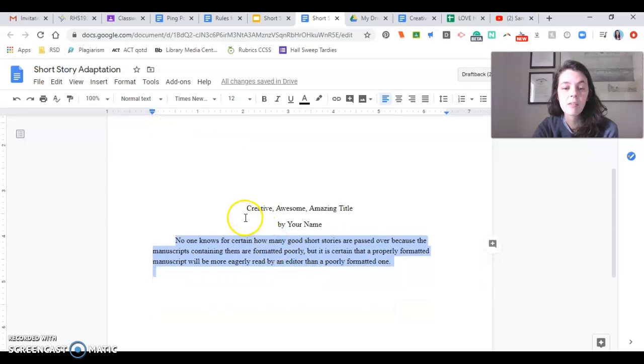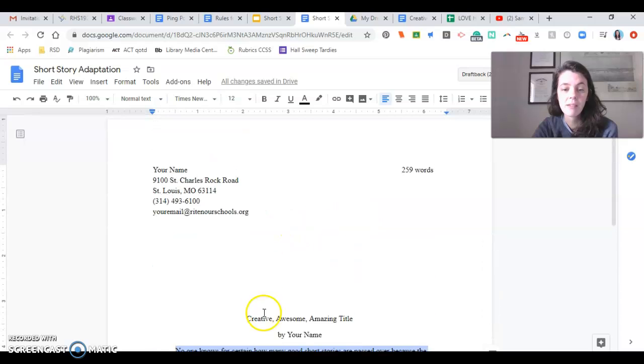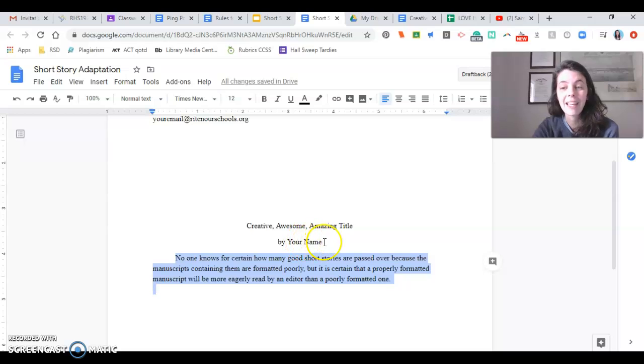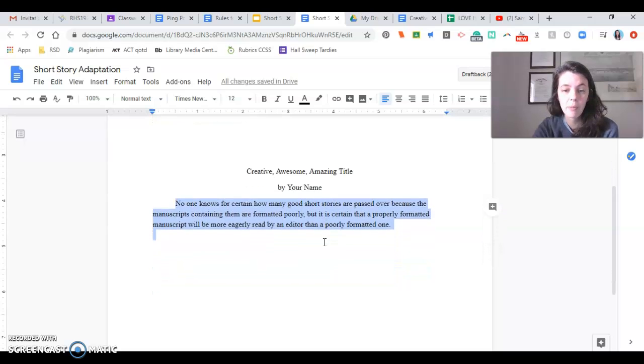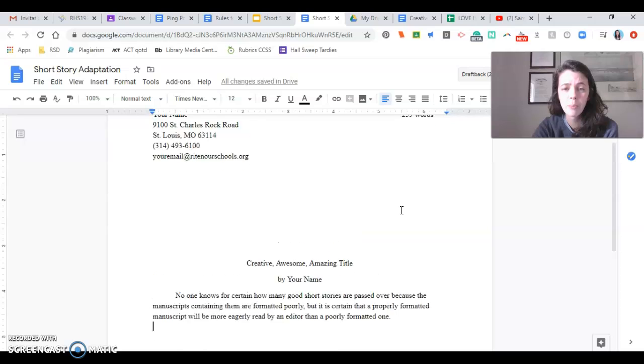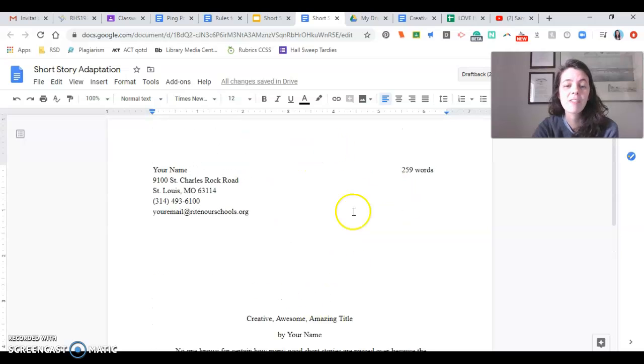up top. This is where your title goes. Yes, I know that there's a whole bunch of white space here, but that's what it should look like. And you put your name again, because again, this is what a proper manuscript form looks like. This is just a reminder that manuscripts that are not formatted well don't usually get looked at very often. So you will highlight, delete that, and then just remember to start at the indentation spot for your first paragraph, because short stories, of course, like books, have paragraphs in them. Okay, so this is where ultimately everything will be typed.